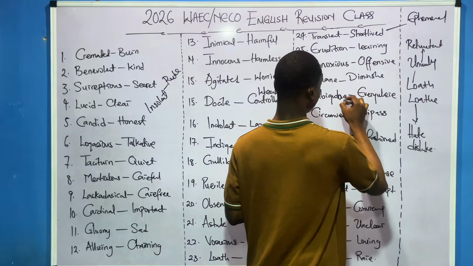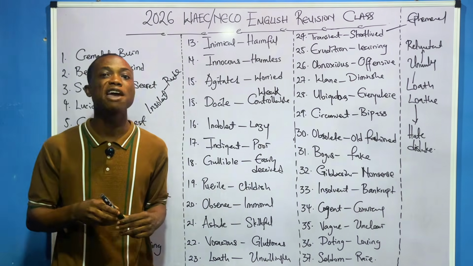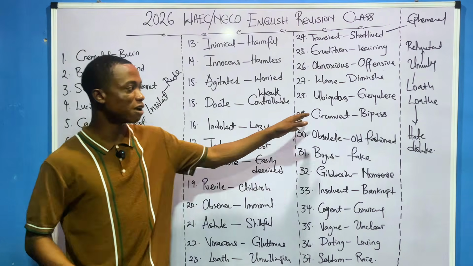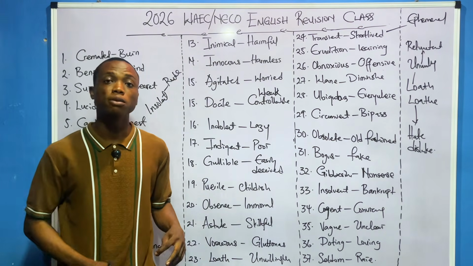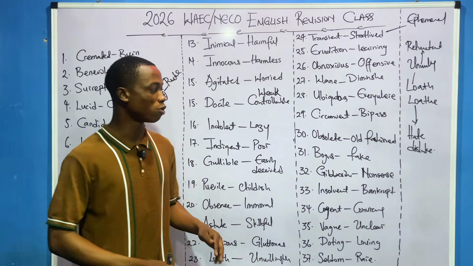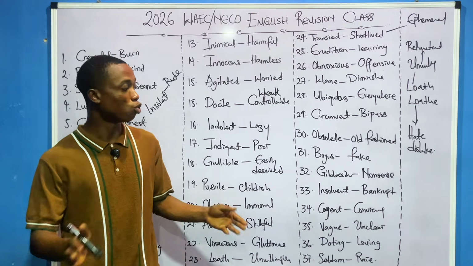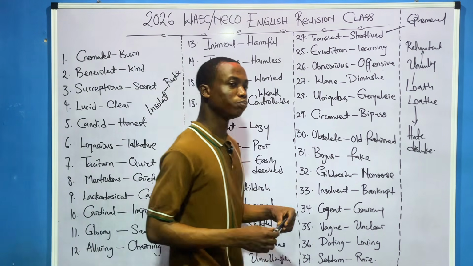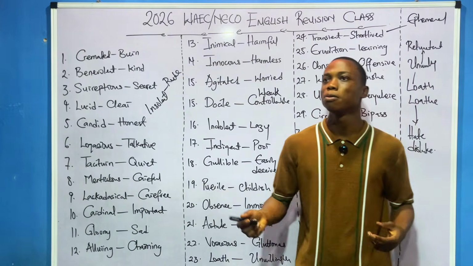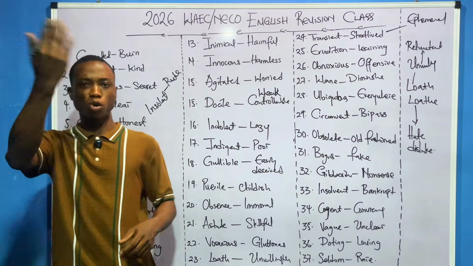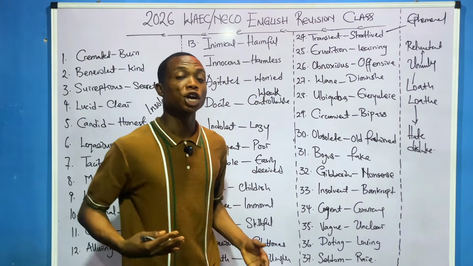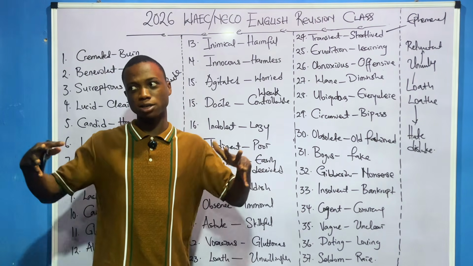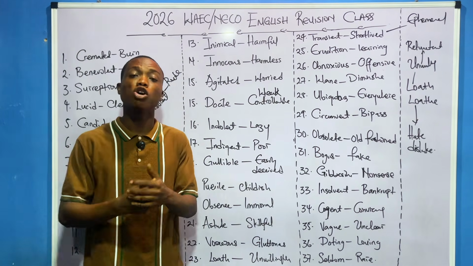Ubiquitous. Now, ubiquitous means something that is everywhere. You understand? Something that is what? Everywhere. Ubiquitous, everywhere. Circumvent, bypass. That's the meaning of circumvent. Obsolete, we talked about it before. Old-fashioned. Bogus means fake. You understand? Bogus means what? Fake. For example, now, you say this story is bogus. It means that story is what? Is fake. It doesn't mean that the story is large, oh, because when you hear the word bogus, what comes to mind is something that is big. No. Bogus means something that is what?